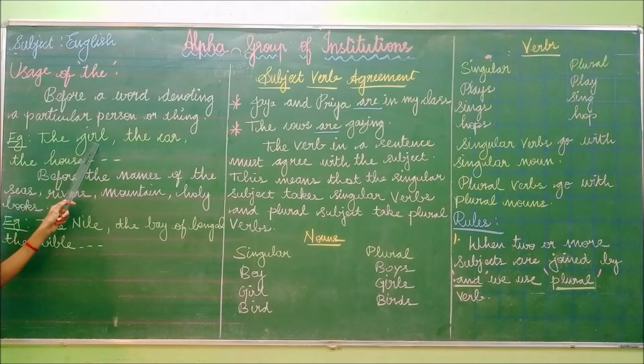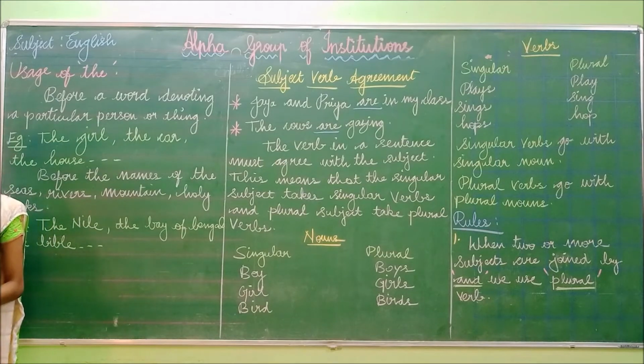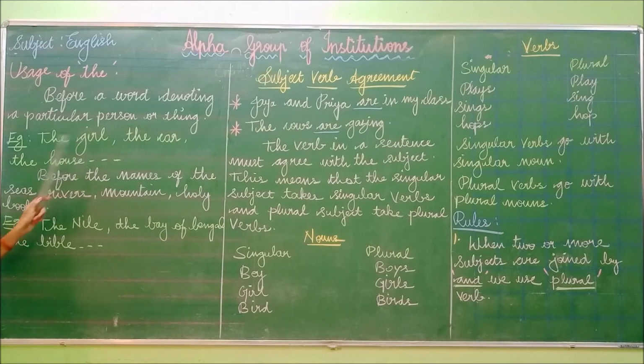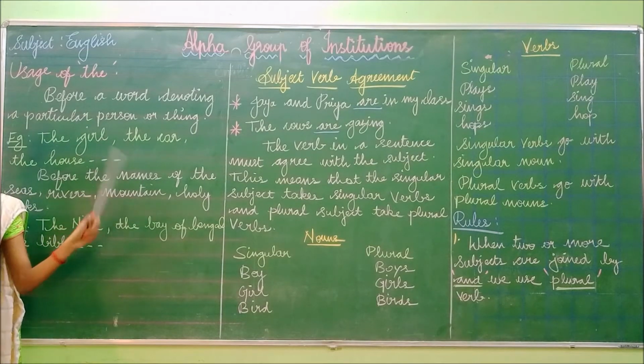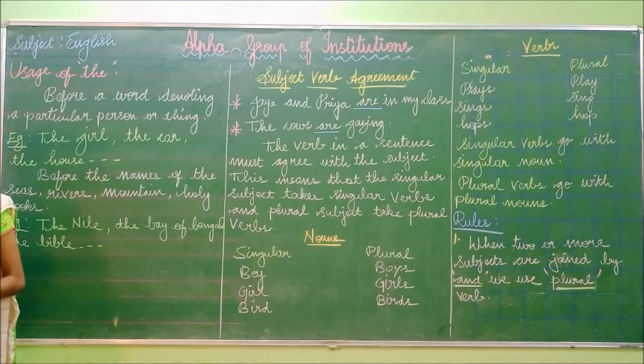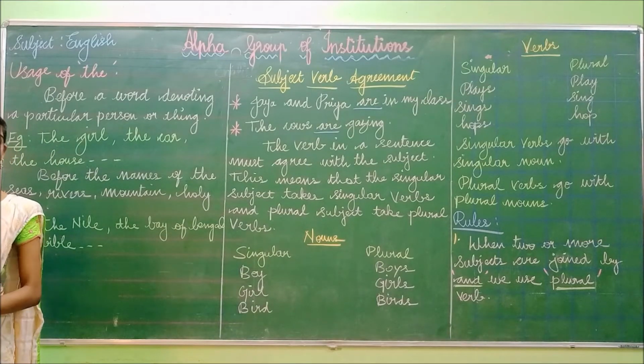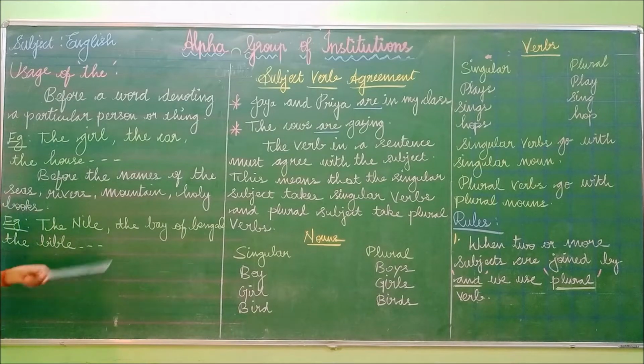Example: the girl. If we are representing a particular person, the girl. We have to use the word the. The girl. The car. So we are representing a particular thing. There is a car, so we are representing the particular car. In that case, we have to use the article: the car, the house. The car and the house are things, and the girl is a person. So if we represent a particular person, thing, or place, we have to use the article the.